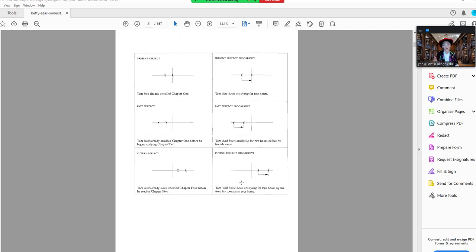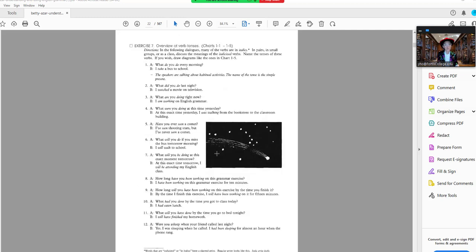So tomorrow he will have been studying for 2 hours by the time his friends get home. Okay, so Tom never stopped studying. So when you have the progressive, you have two actions and one action runs into another action. So this is my very short overview of verb tenses.